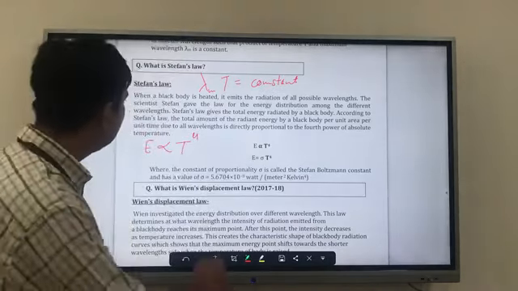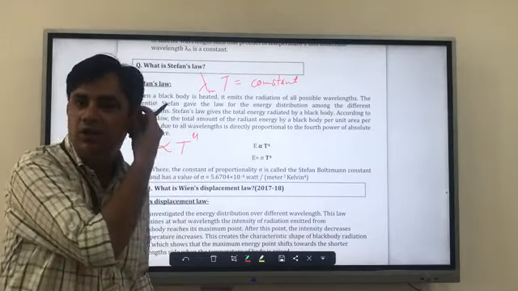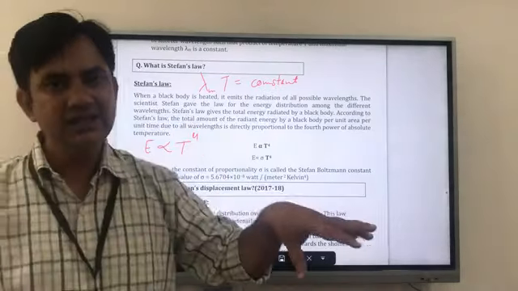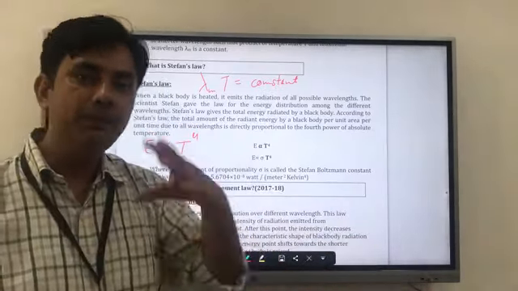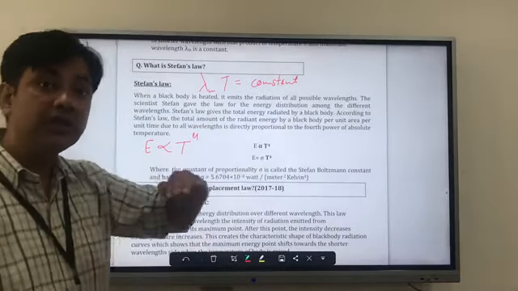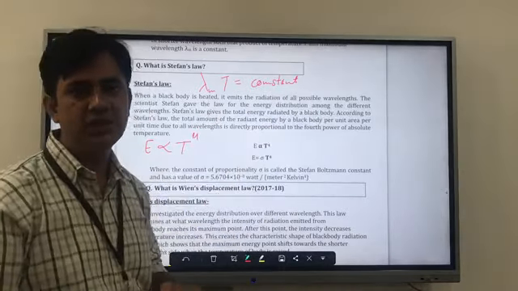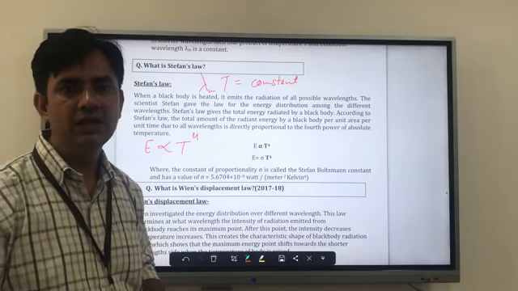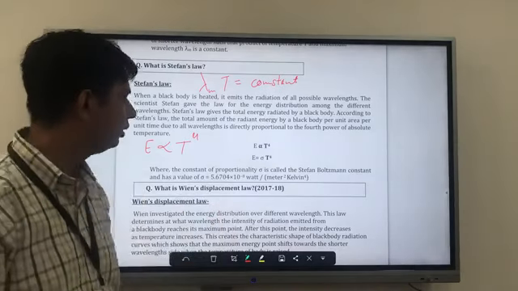So he never says that E is proportional to T. No, he says energy is proportional to T, but with the condition that it must have a degree of 4. That much high temperature has to be there to get some energy out of it.